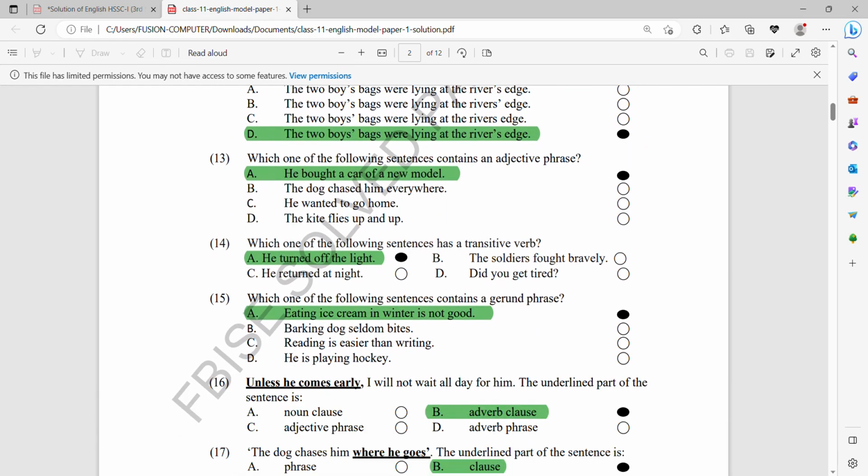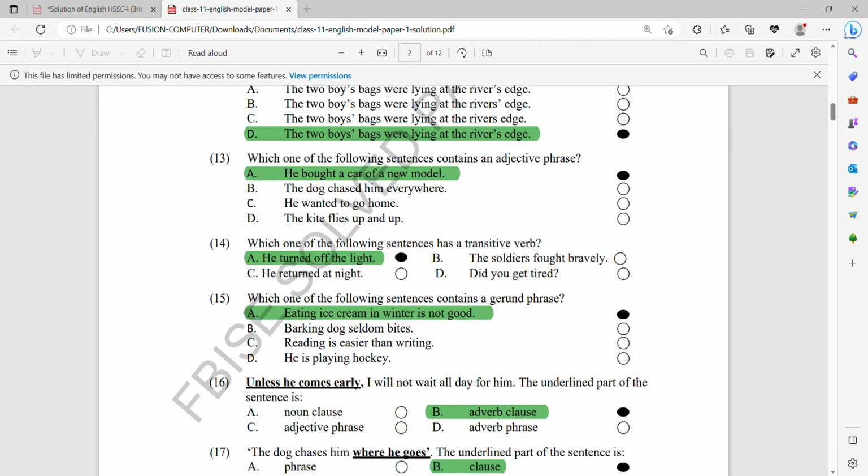Number 14. Which one of the following sentences has a transitive verb? He turned off the light is the transitive verb. A verb that must need an object to explain its meaning is called a transitive verb. Intransitive verbs are the verbs that are in no need of an object.